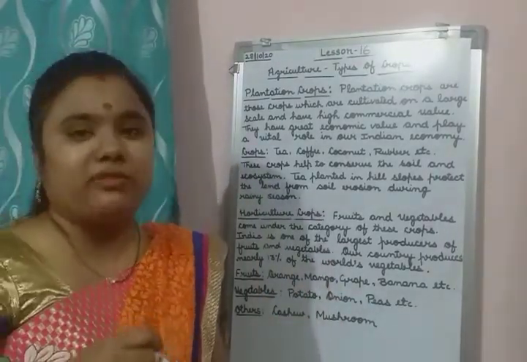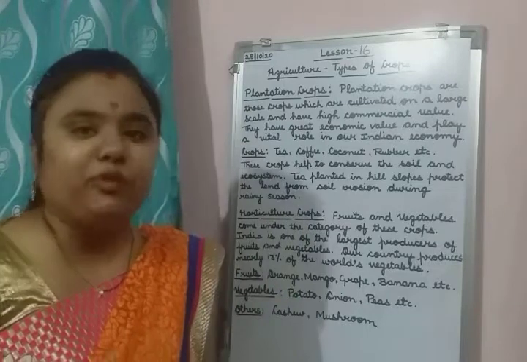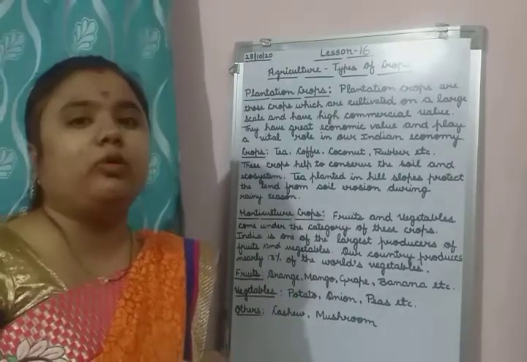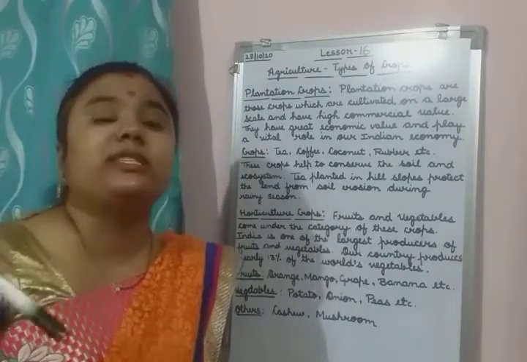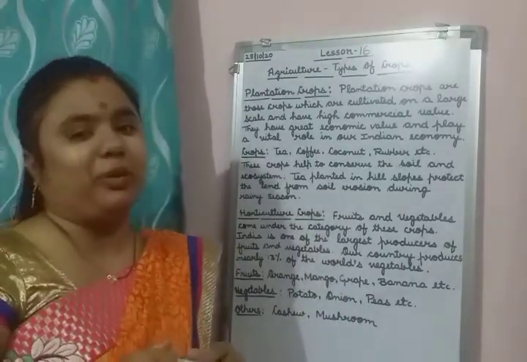So children, we have studied all four major types of crops. Now we will see the three types of crops which are divided according to the seasons. Now we will study about them. Okay children?